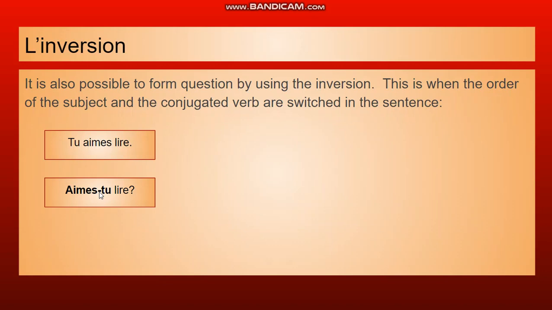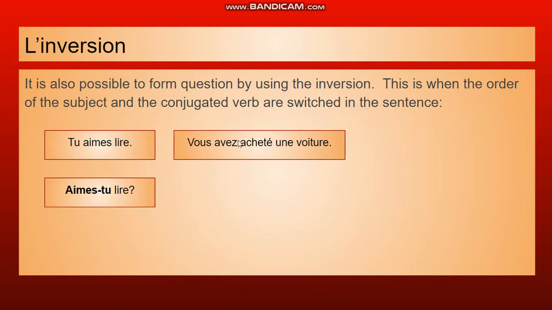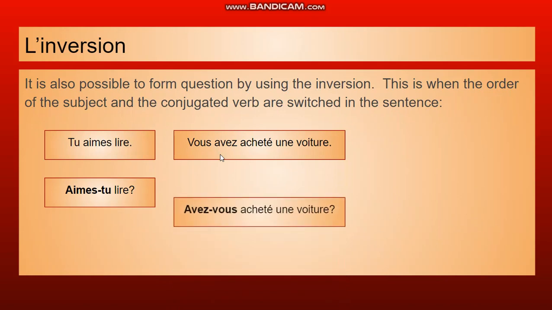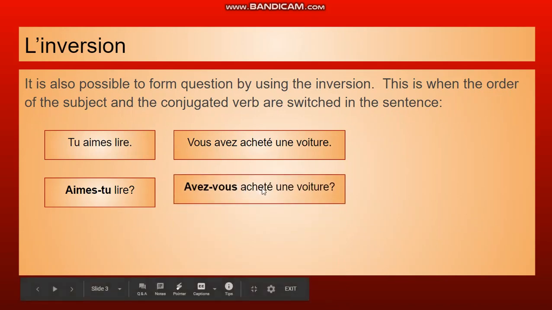So let's see what happens when we do this with the passé composé. So we have, vous avez acheté une voiture. You bought a car. If we invert these two things, the subject and the verb, we can make a question. Avez-vous acheté une voiture? Did you buy a car? Avez-vous?